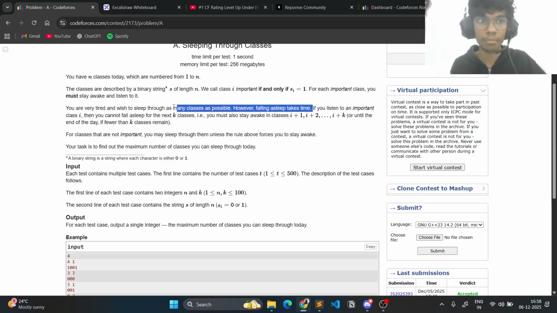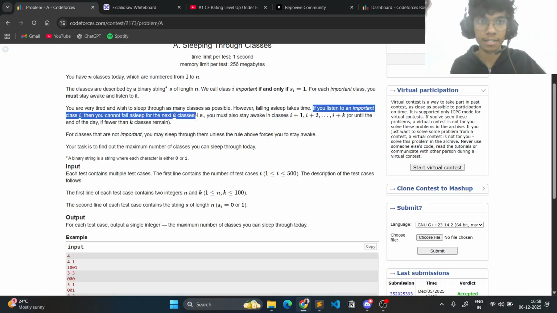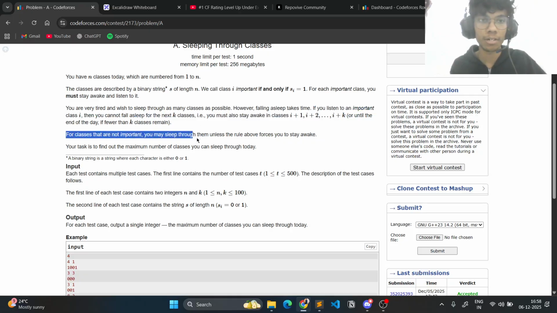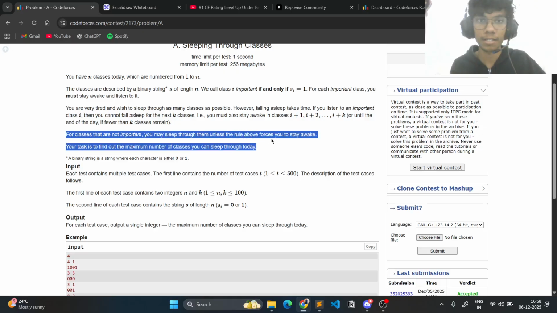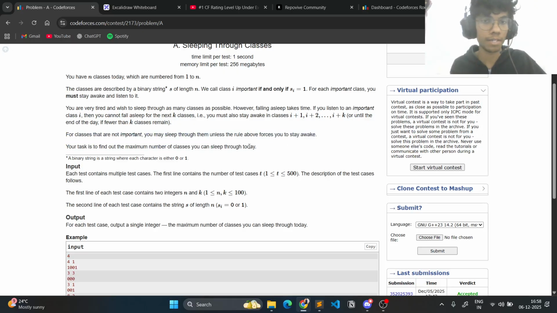If you listen to an important class i, then you cannot fall asleep for the next k classes. That is, you must also stay awake in classes i+1 to i+k. For classes that are not important, you may sleep through them unless the rule above forces you to stay awake. The task is to find the maximum number of classes you can sleep through today.